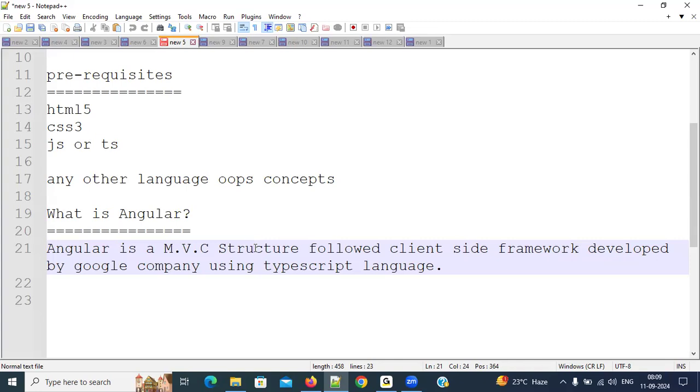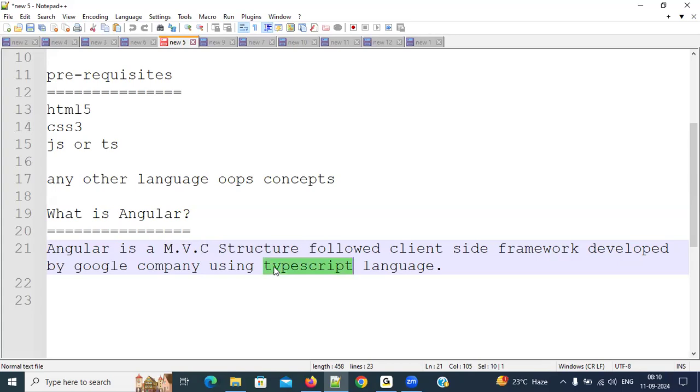Okay, everyone. Now, it follows the MVC structure. What is this MVC structure? I will explain this MVC structure a little bit later. But first of all, we need to know about TypeScript as well.